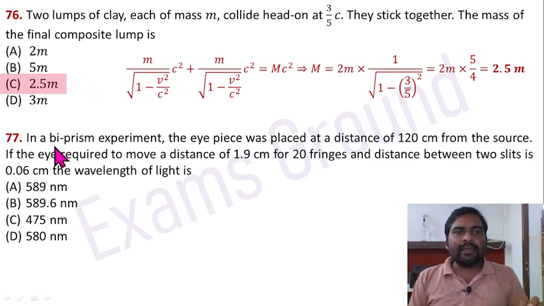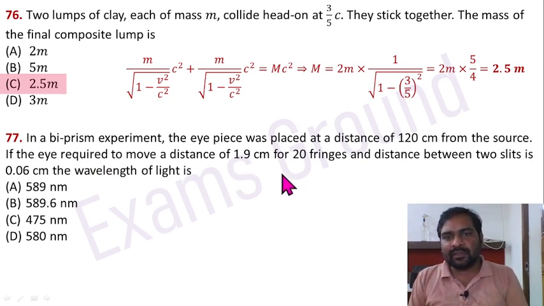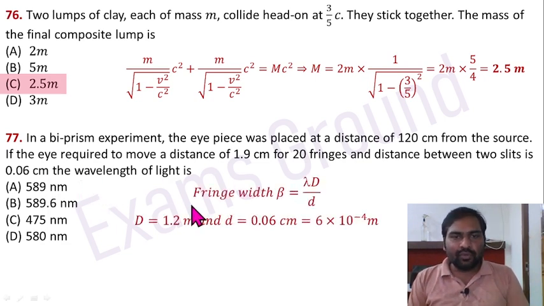Question 77. In a biprism experiment, the eyepiece was placed at a distance of 120 cm from the source. If the eye required to move a distance of 1.9 cm for 20 fringes and distance between two slits is 0.06 cm, the wavelength of light is. Use the formula for fringe width beta equal to lambda capital D divided by small d, where capital D is the distance between eyepiece and the source and it is given 120 cm or equal to 1.2 meter, and distance between two slits small d equal to 0.06 cm or 6 into 10 to the power minus 4 meter.